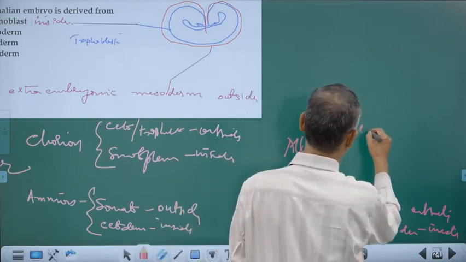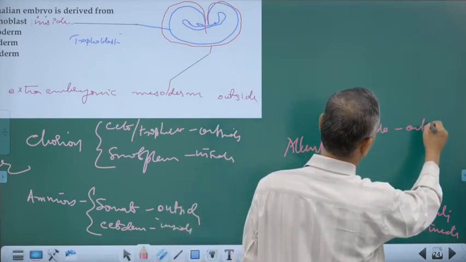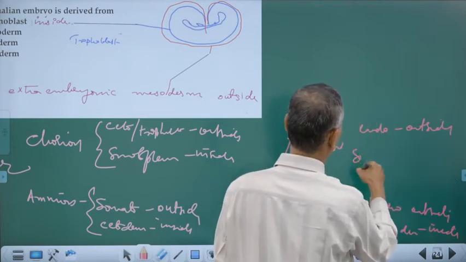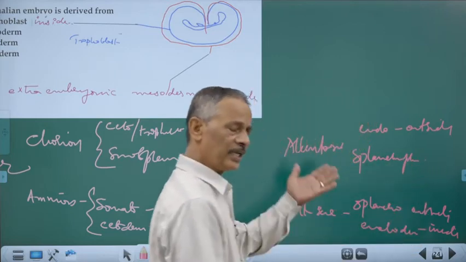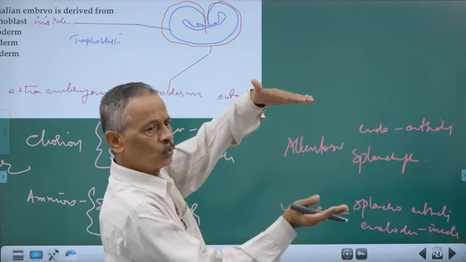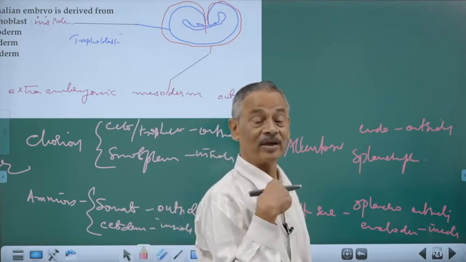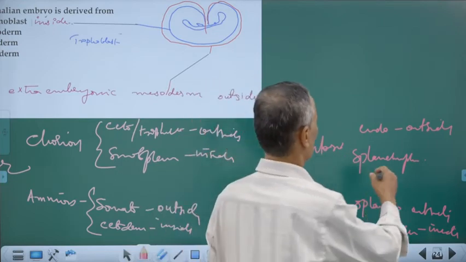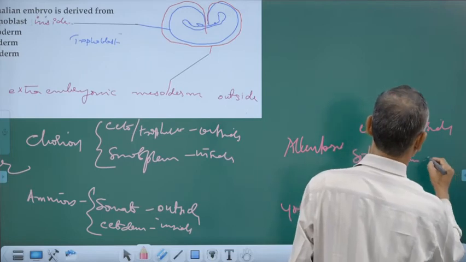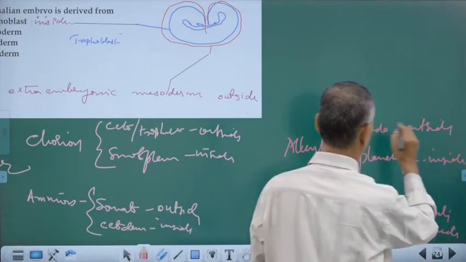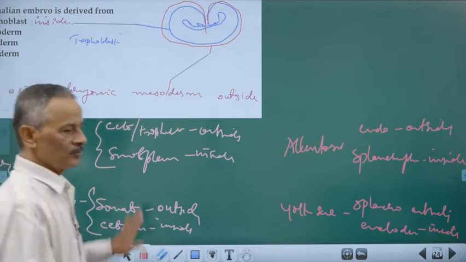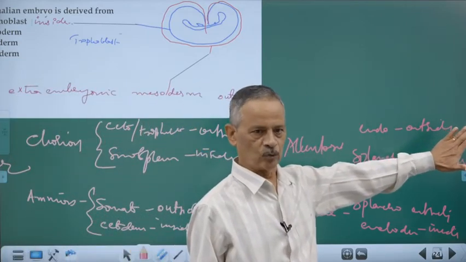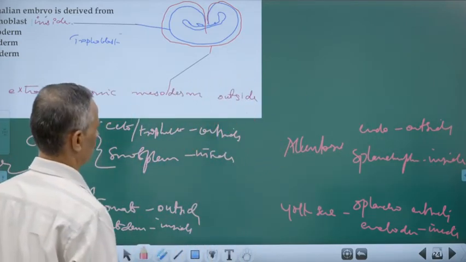You have the endoderm outside and splanchnopleure inside. Splanchnopleure is the inner mesoderm. We know that the mesoderm is splitting, so splanchnopleure is on the inside. Now you have the layers. Okay. This is the condition in all amniotes.